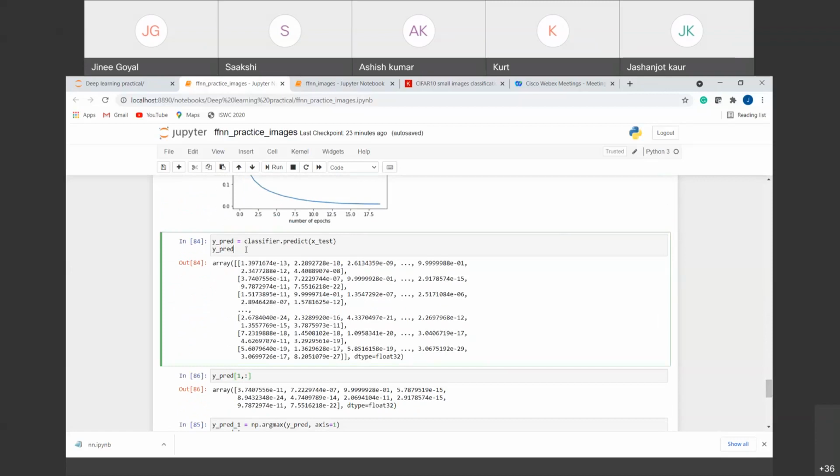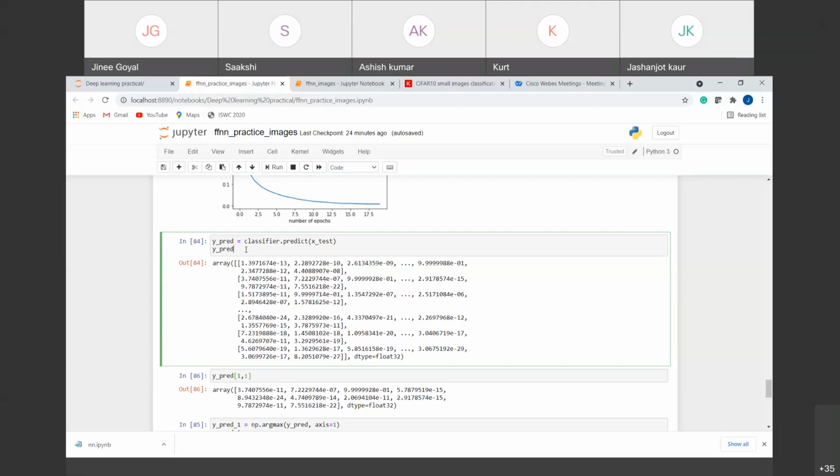It was giving us the prediction probabilities, that is, the probability that the first neuron will fire, the second neuron will fire, and similarly for each of the neurons in the output. Now we have to decide which probability we are supposed to use.